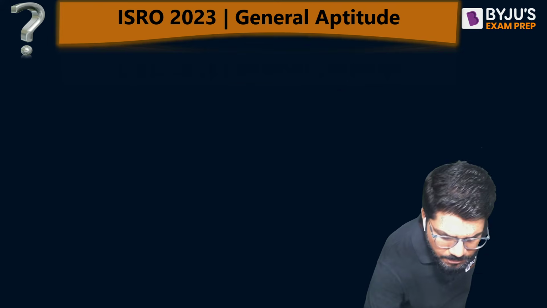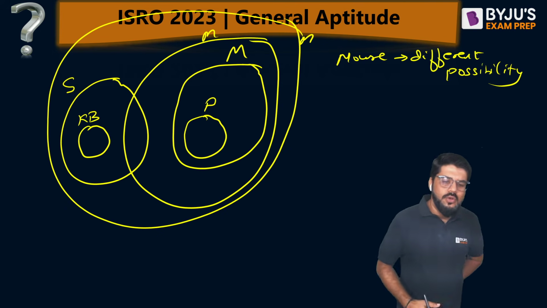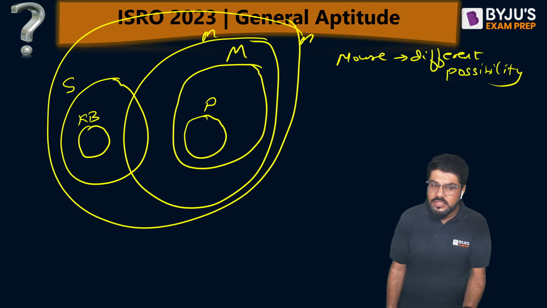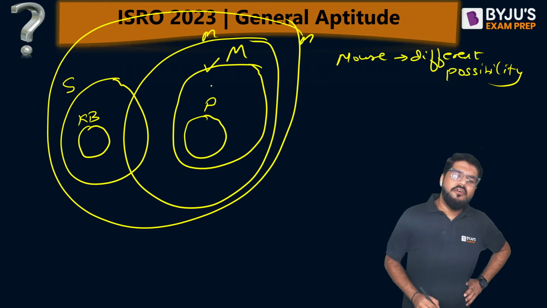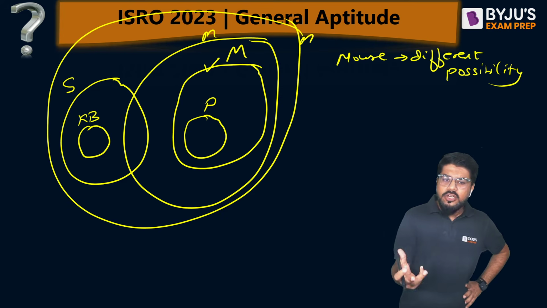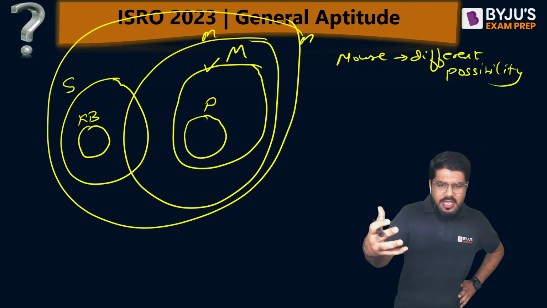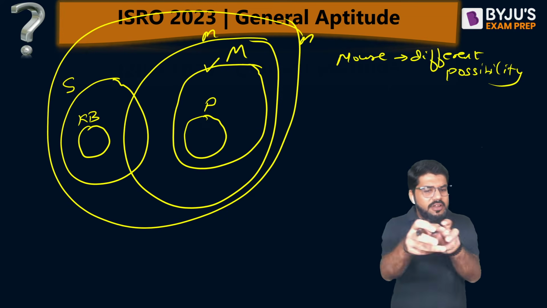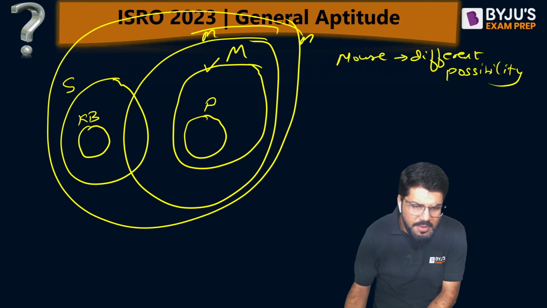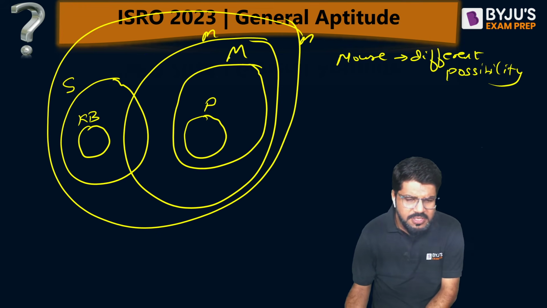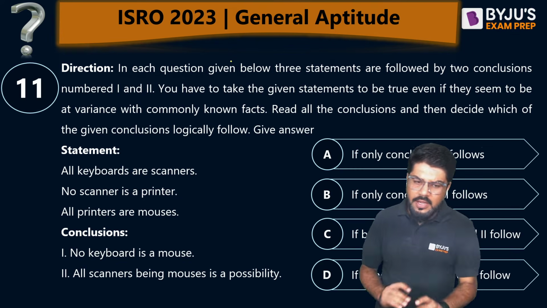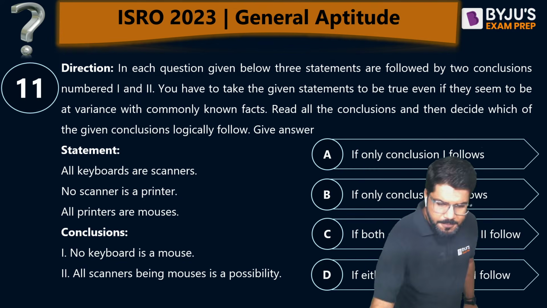No keyboard is a mouse. Can I draw this as a conclusion? See, if I go with the first case, then keyboard is not a mouse. But that is not sure. Mouse can have different possibilities. And as per the third possibility, even all keyboards can be mouse. Maybe some of the keyboards are mouse. So there are different possibilities actually. So can I conclude one? No, I cannot conclude one.